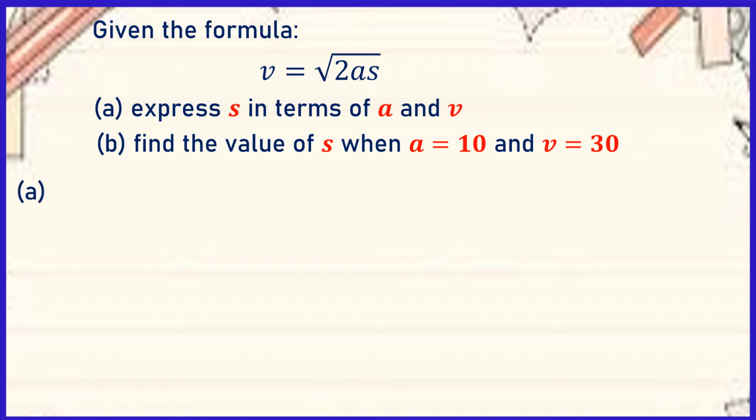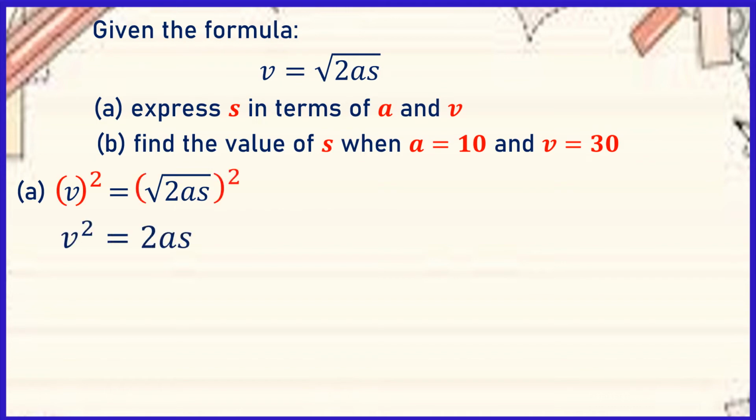In doing this let us start with A. So copy the original formula and then we are going to square both sides of the equation and we will be getting V squared is equal to 2AS. From here, we are going to divide both sides by 2A. So cancel and cancel. So we get V squared over 2A is equal to S.